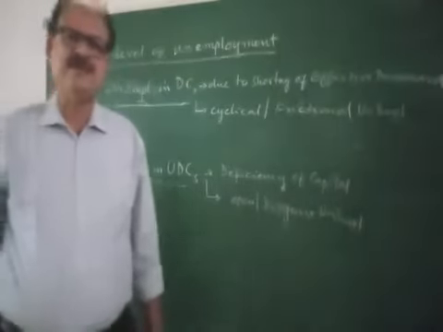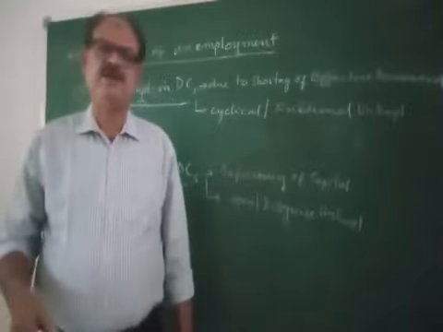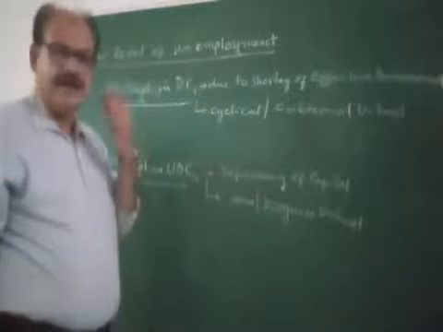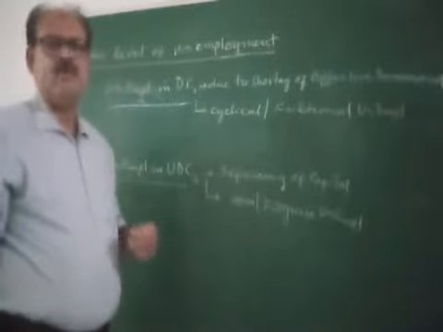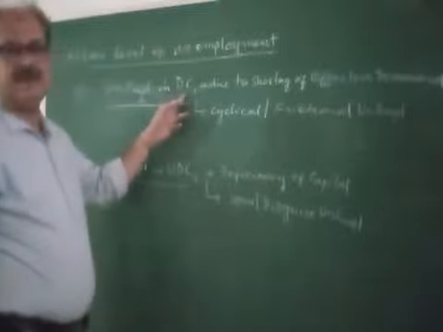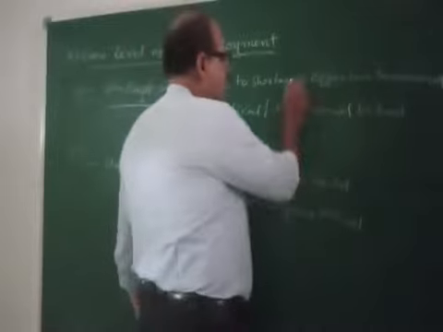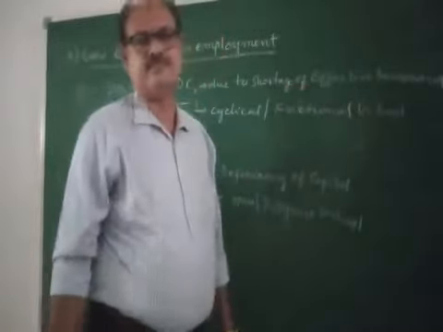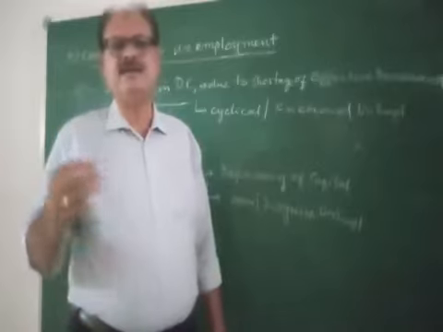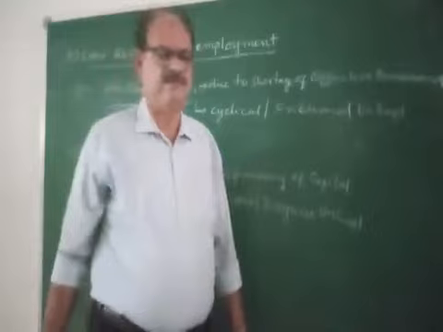The fourth characteristic feature of developed countries is that unemployment is low, unlike in the developing countries. See here, the unemployment in developed countries is due to the shortage of effective demand, a mismatch between the demand and supply.